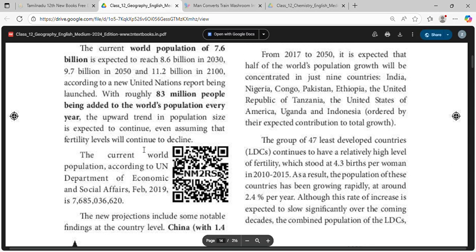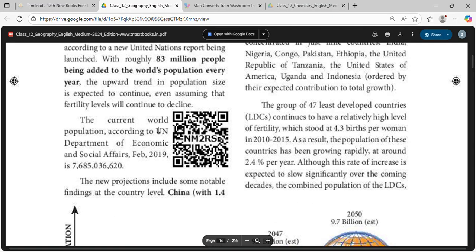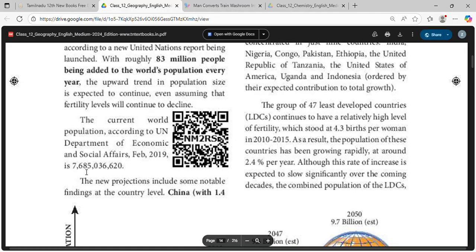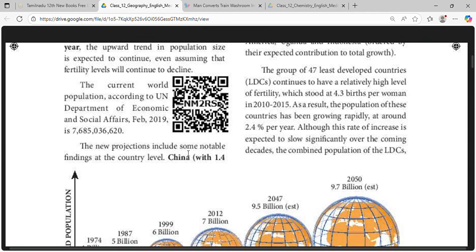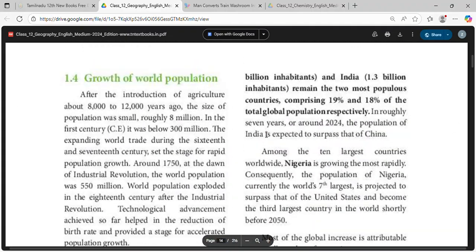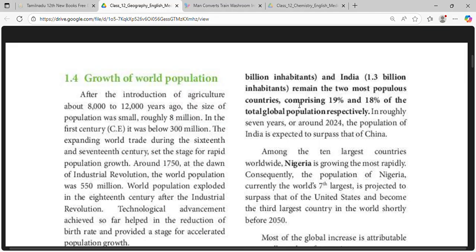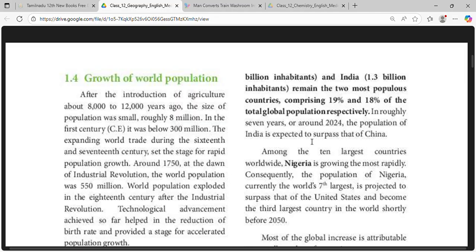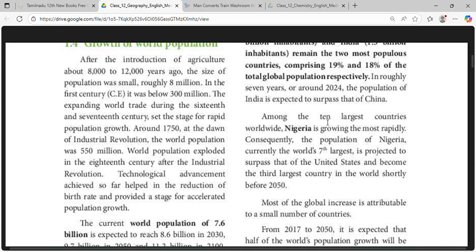Even assuming that fertility levels will continue to decline. The current world population, according to the UN department, is 7,685,036,620. The new projections include some notable findings at the country level. China and India, with 1.3 billion inhabitants each, remain the two most populous countries, comprising 19% and 18% of the total global population respectively. In roughly 7 years, or around 2024, the population of India is expected to surpass that of China.